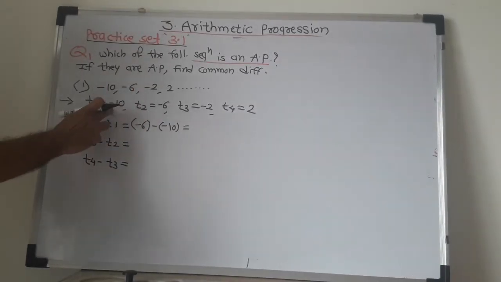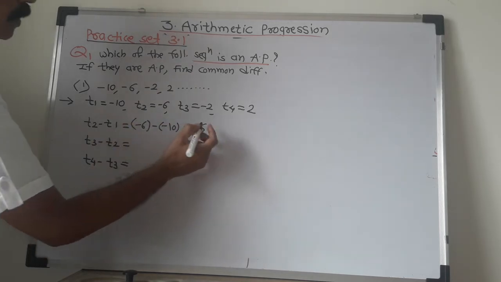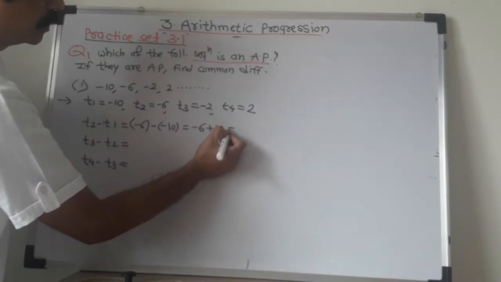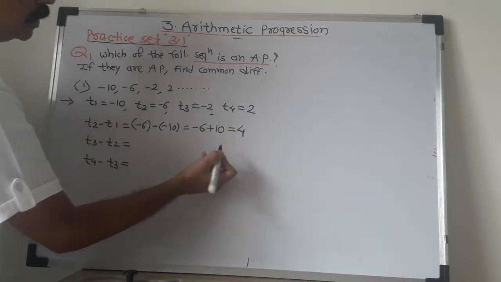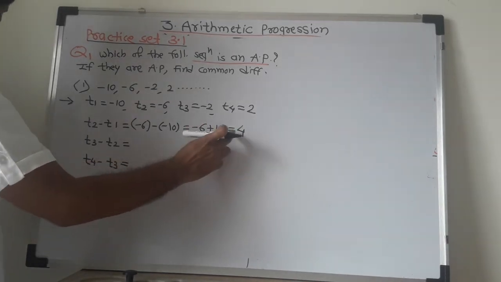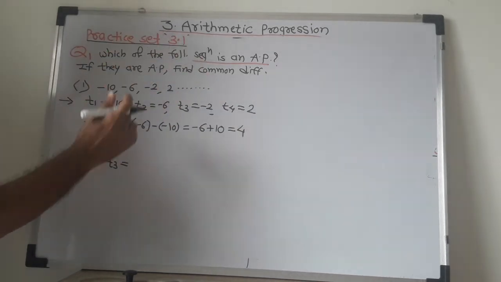Minus 6 minus minus 10. That is minus 6 as it is, minus into minus, plus 10. Here opposite sign, do subtraction, sign of the greater term. That is 10 minus 6 is 4, sign of the greater is plus, not necessary to write. So common difference D is 4.